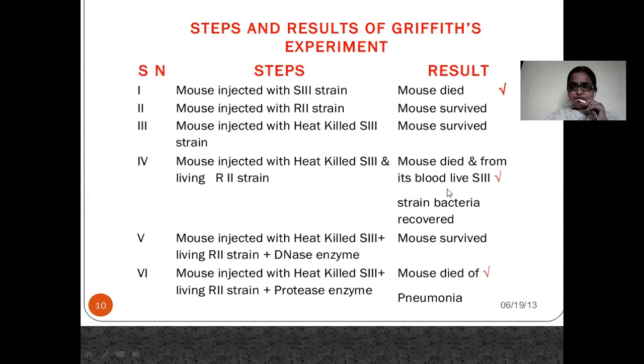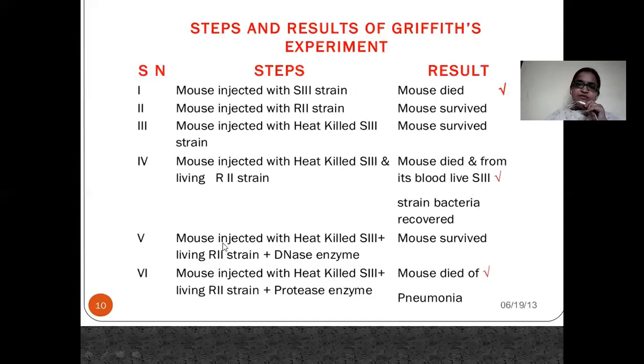This is the important point here. When we injected heat killed S strain and living R strain, they could recover living S strain. That is why the mouse was killed. So how this living R strain was transformed into living S strain was a question. When they had not injected living S strain, how could they recover living S strain from the bacteria? That was a big question.